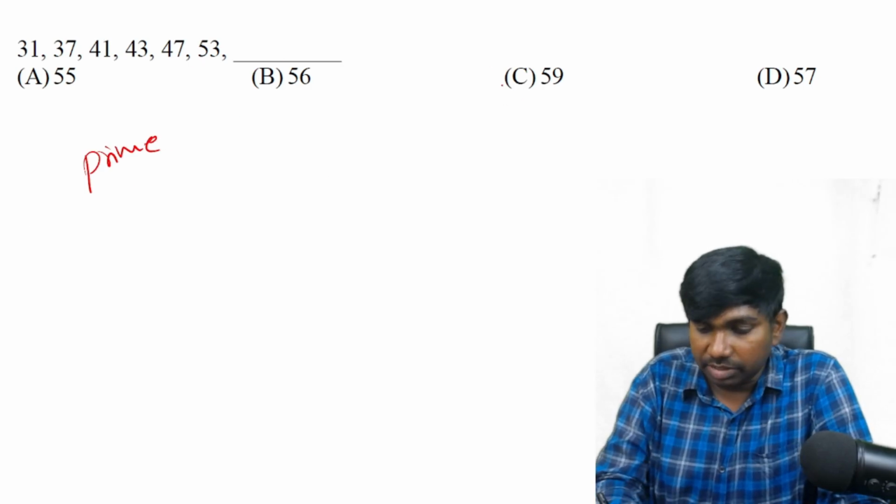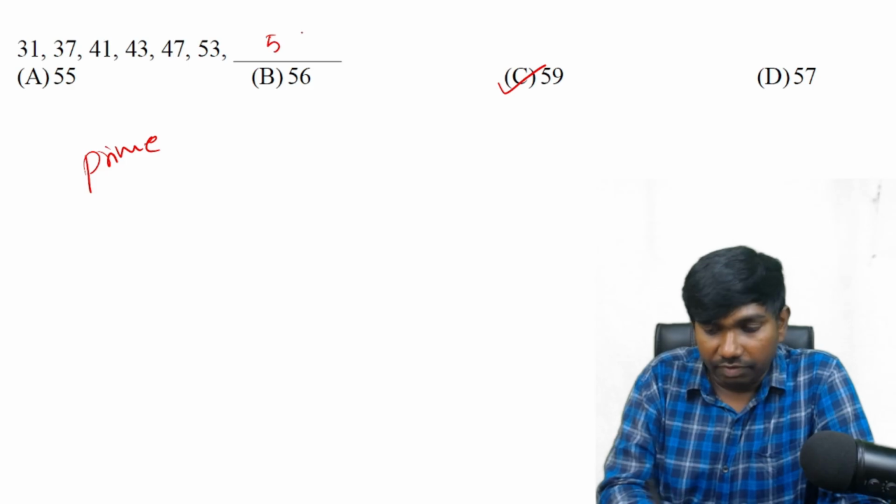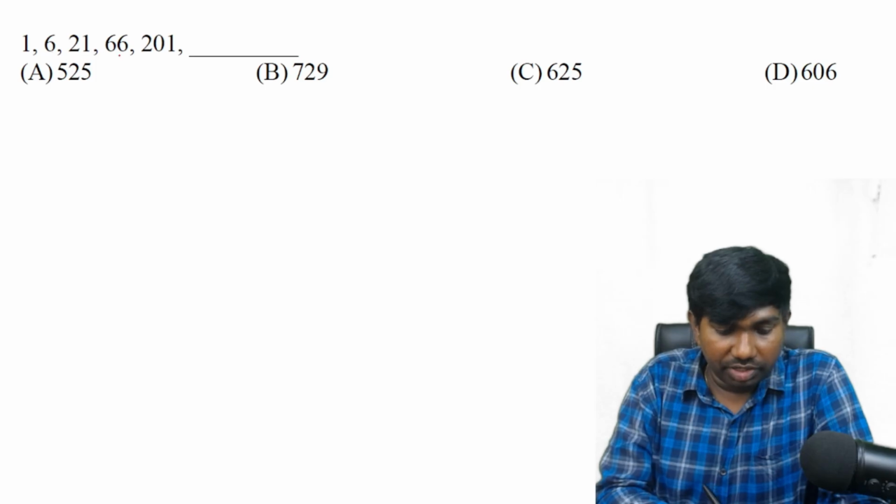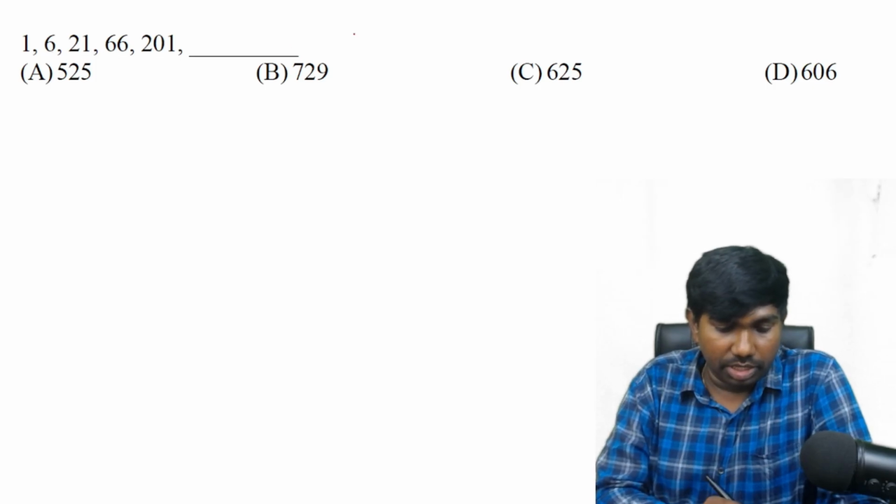After 53, the next prime number is 59. 57 is not a prime number, it is divisible by 3. Okay, 59. Next: 1, 6, 21, 66, 201 and dash. Here, is a multiplication factor there or not?